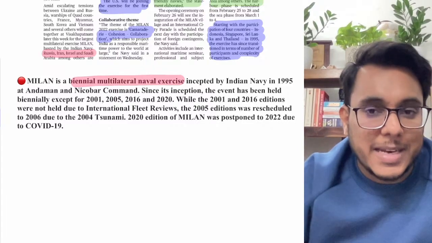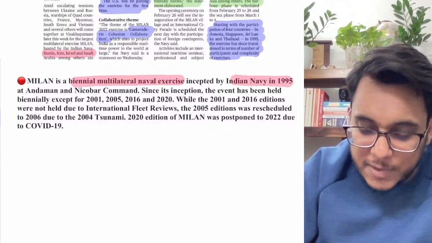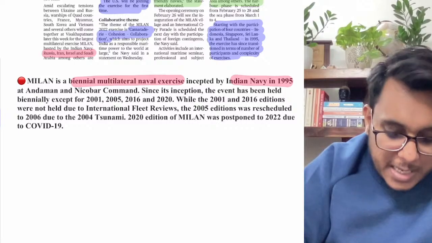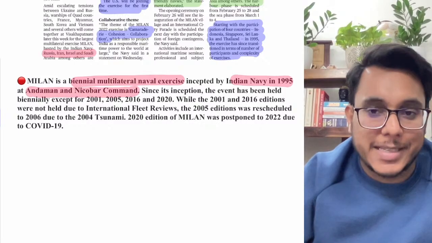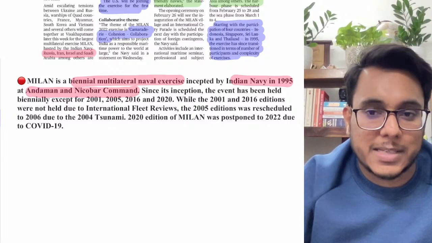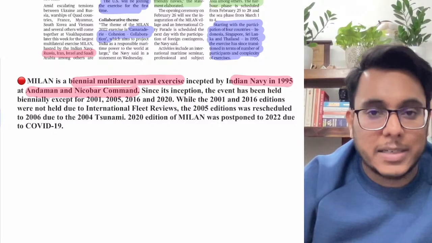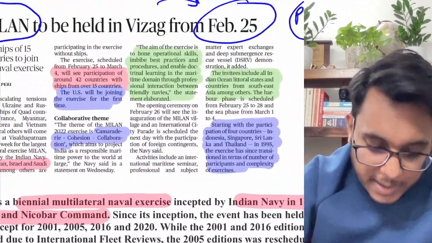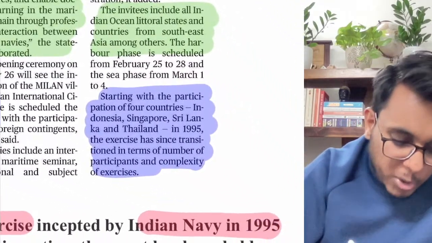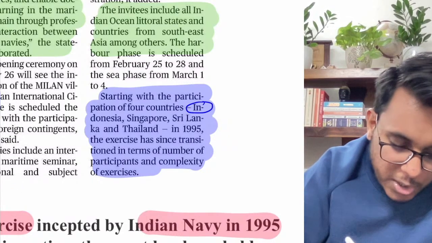This particular Milan exercise was incepted by the Indian Navy in 1995 at the Andaman and Nicobar Command, and since then a large number of countries have started participating. Originally, only 4 countries along with India participated in the Milan exercise. Which 4 countries?